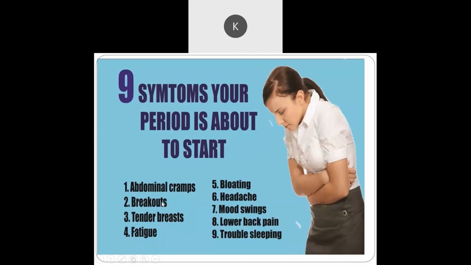Okay. So now let us see the symptoms of the menstrual cycle. When a female has this menstrual phase, the first phase, some symptoms you will be able to see or detect. So what are those symptoms? First is abdominal cramps. Abdominal cramps means pain in the stomach area, the muscles will be twisted, cramped. Do you know the meaning? Did you understand?